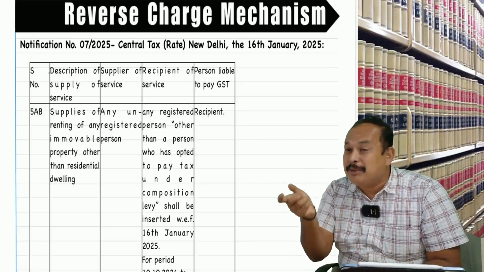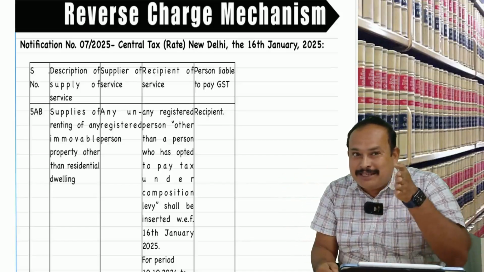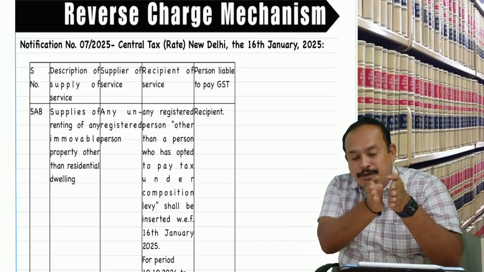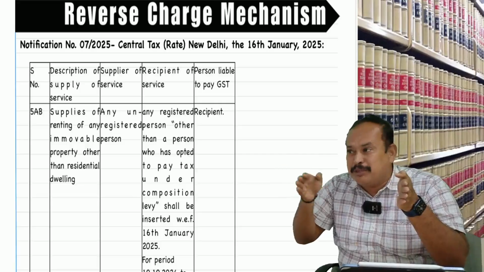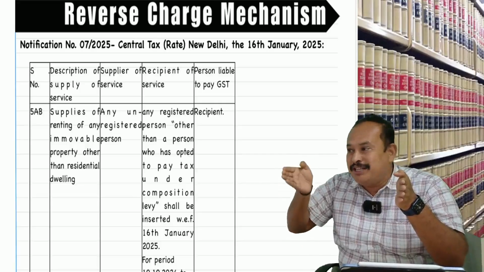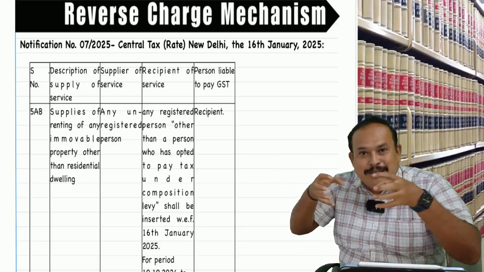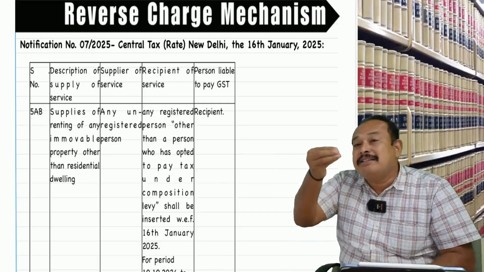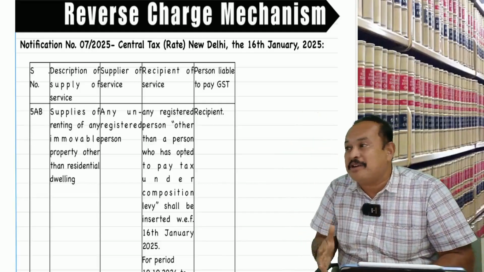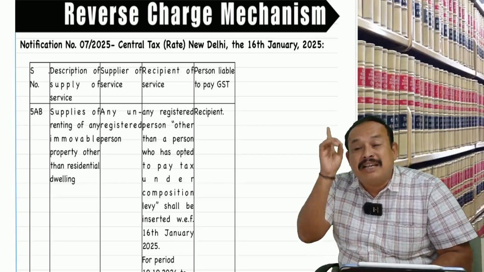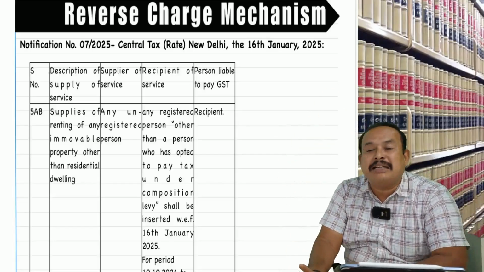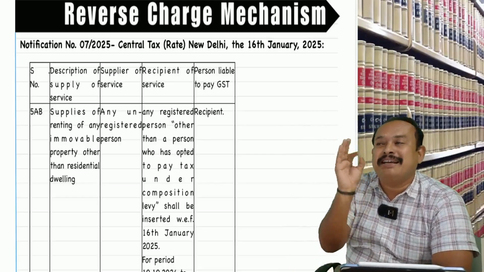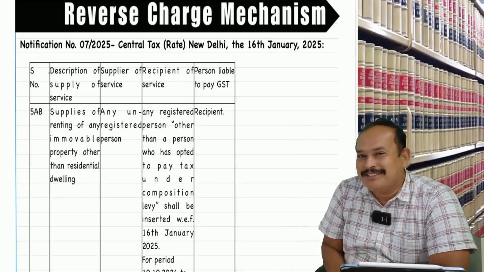Now what happened in the intervening period, from 10th October 2024 up to 15th January 2025? In the intervening period, the recipient is a registered person under the composition scheme. Whether he is liable to pay GST under RCM or not, this matter has been regularized. Meaning what?